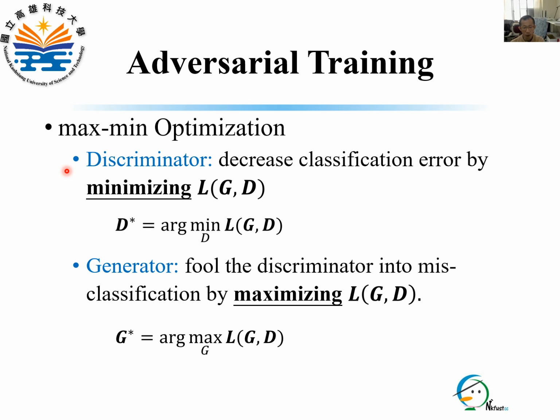In the GANs framework, training the discriminator means to decrease the classification error by minimizing the loss L(G,D). On the other hand, training the generator is all about fooling the discriminator into misclassification, which it does by maximizing the same loss L(G,D).